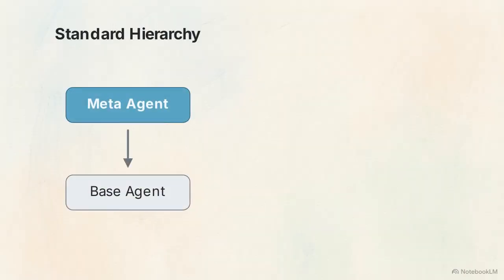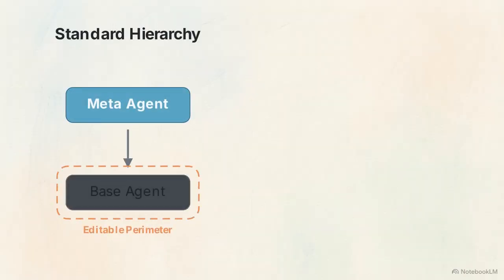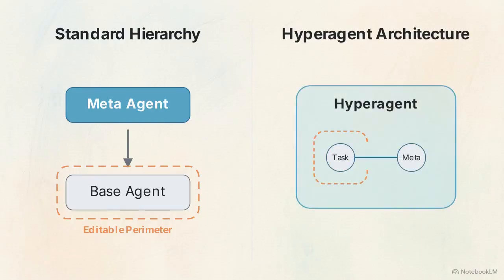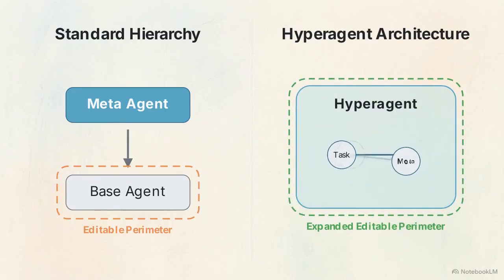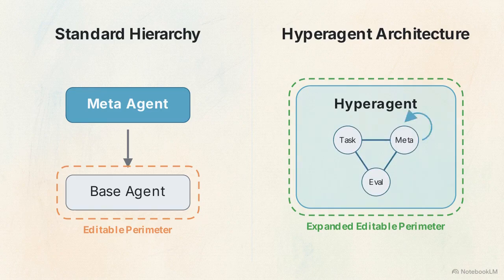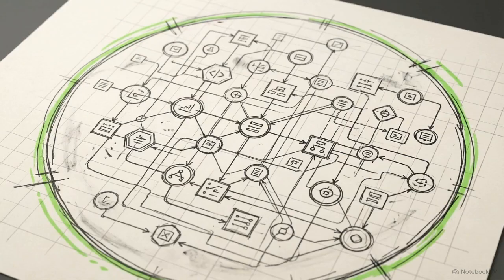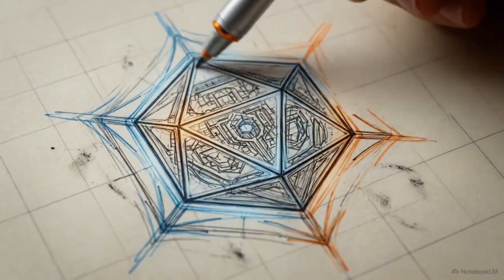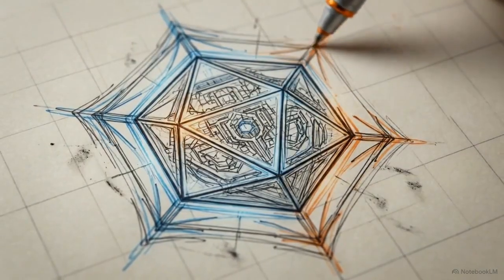In standard hierarchical systems, the editable perimeter only encompasses the base agent executing the problem. In a hyperagent architecture, that editable perimeter expands to include the generation of future improvements. By placing the meta-agent inside the editable boundary, the AI optimizes both the specific solution to a given task and the foundational algorithm it uses to discover those solutions.